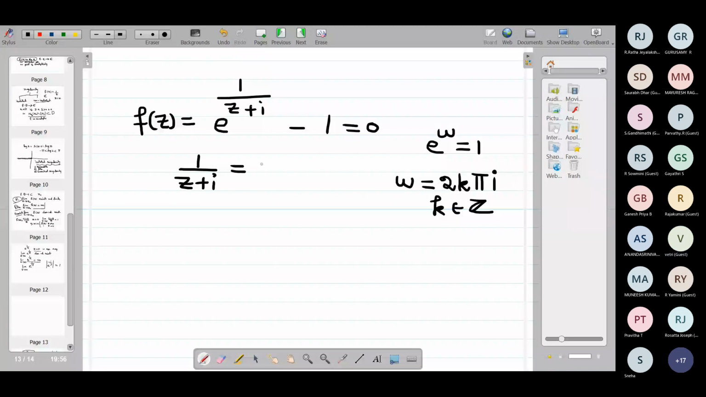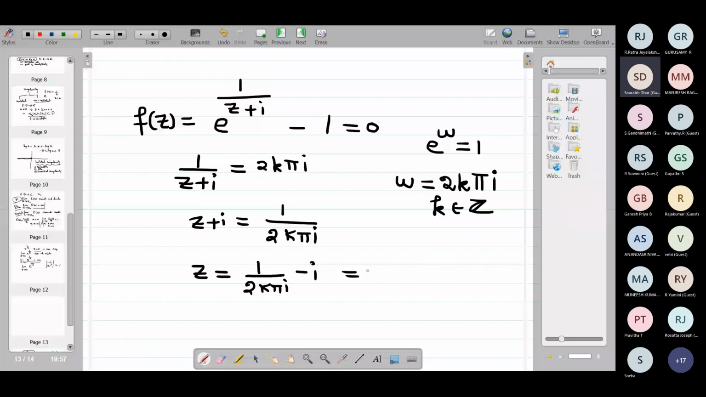So what is z? You solve for z from here. So z plus i is equal to 1 by 2k pi i. So z is equal to how much? 1 by 2k pi i minus i. So maybe I take this minus i as common and I can write this like this, right? 1 by 2k pi plus 1.